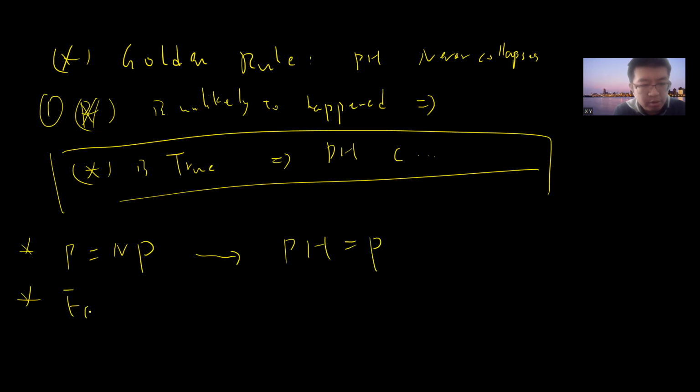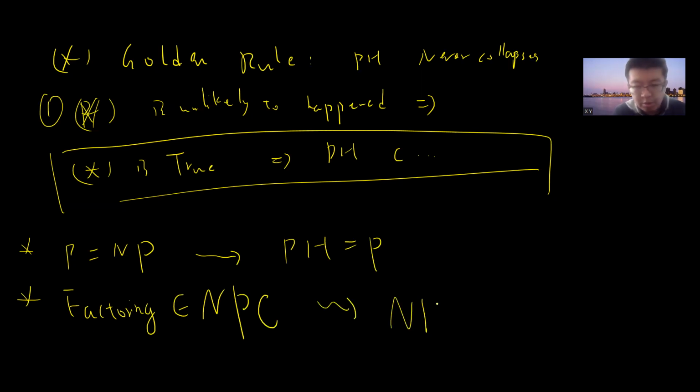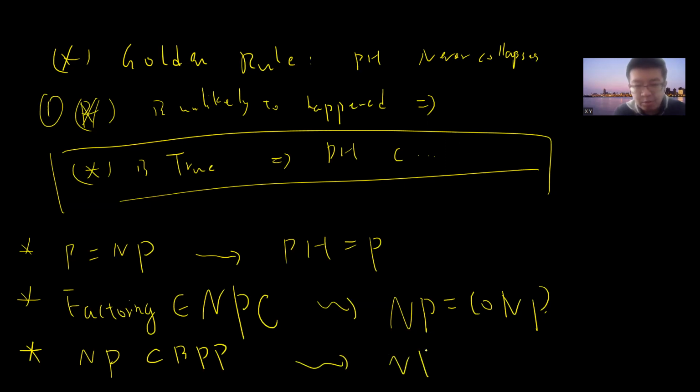Another one which is also famous in quantum computing: if it turns out factoring is NP complete, since factoring is both in NP and co-NP, then NP will equal co-NP. Then the PH will collapse into the first level. And another one is that we proved in the previous video that if you assume that added randomness will help you to solve the P problem, then this will also prove that sigma 2 is the same as pi 2.